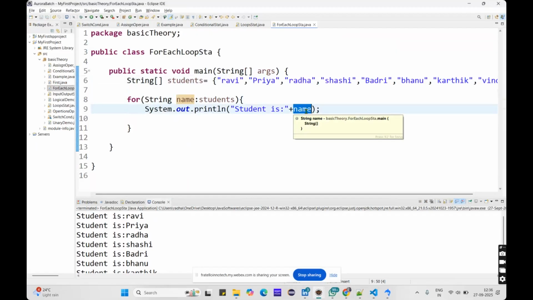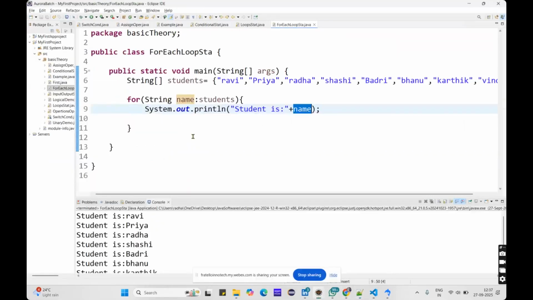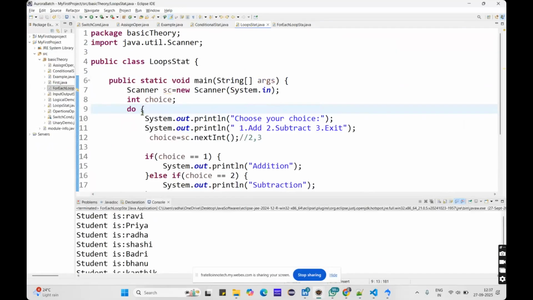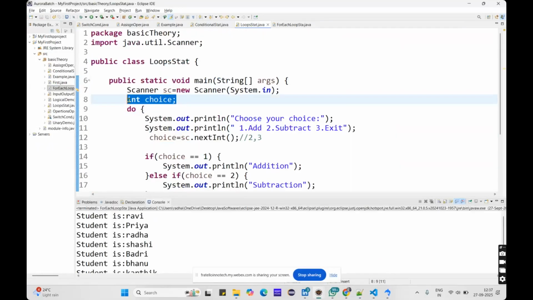Now we will discuss scope. Okay, scope is nothing but the availability of a variable or a method in a class. So I just showed you in the previous example, right? Like integer choice equals, I have written outside the loop. Okay, this is the one loop, and I have declared integer choice out of the loop.